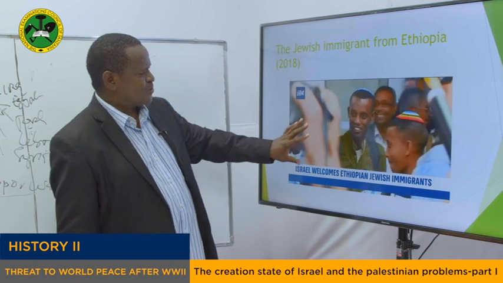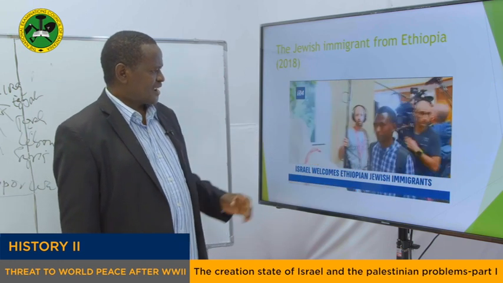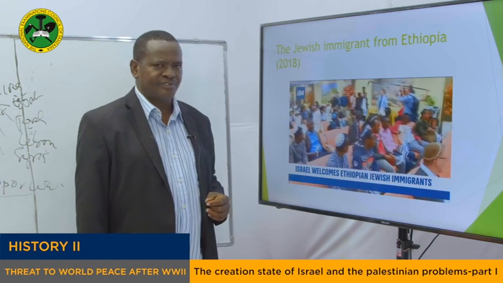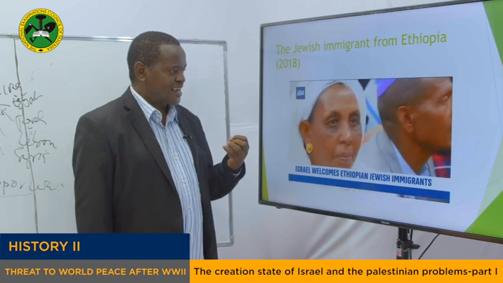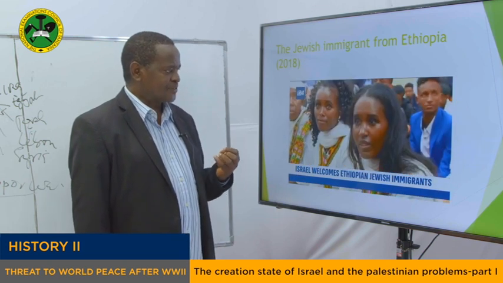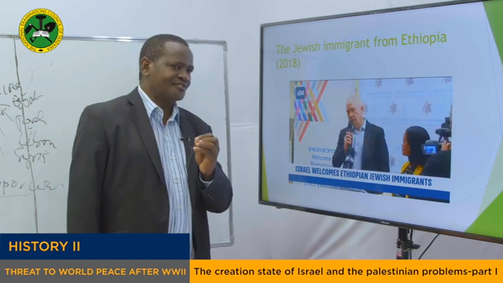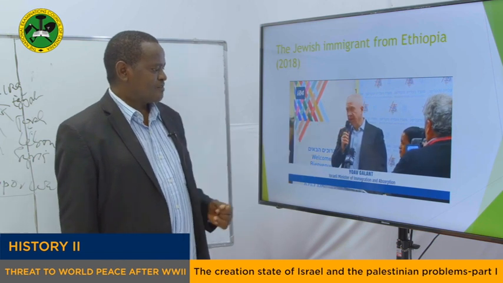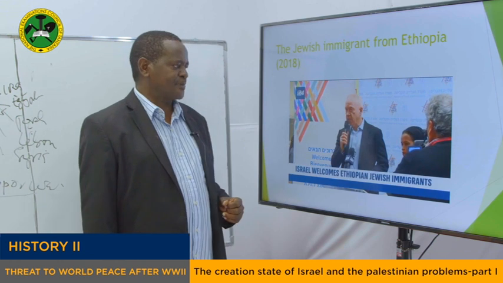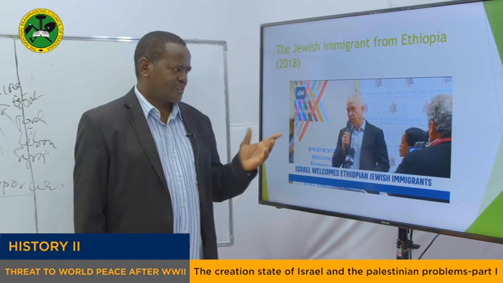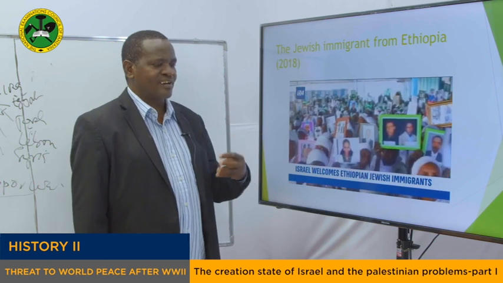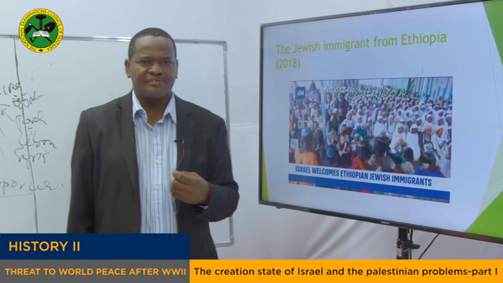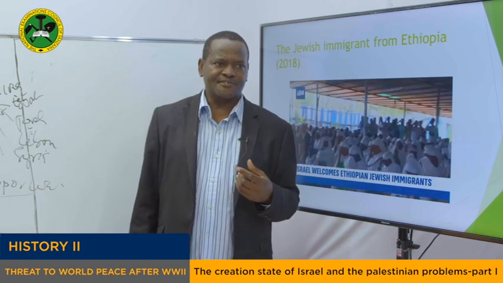we have another. These are the people who also were coming to Israel to settle. These were the Jewish immigrants who were arriving from Ethiopia. And this, of course, is what we call the Falashas, who were living in Ethiopia. Because they have also got Jewish blood, they are also Jewish in origin. That means, under Zionism, they have the right to come to settle in Israel. And this is the Israeli Minister of Immigration who was receiving these people. So you can see, people kept on coming to Israel, and the more they came, the more Israel was thinking of expanding its territories, and that in fact is causing the Palestinians to lose their land.